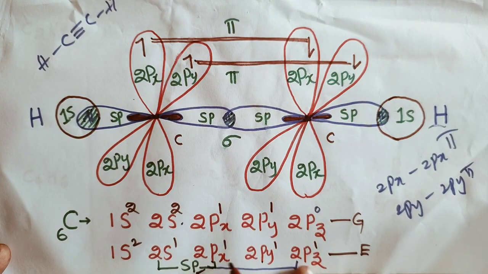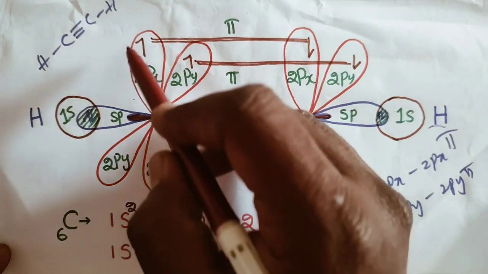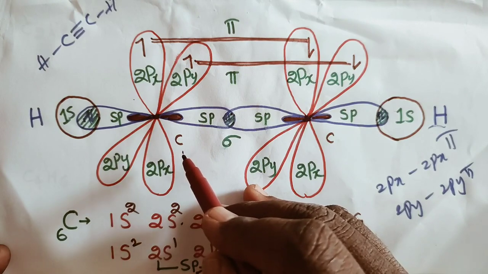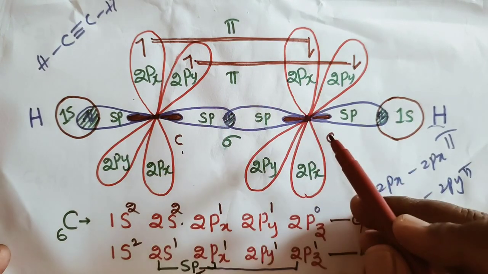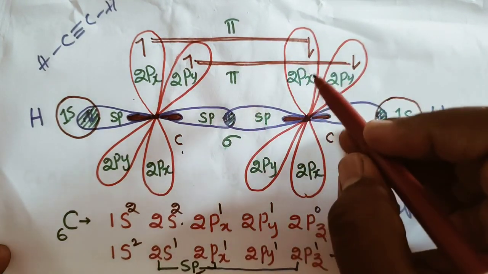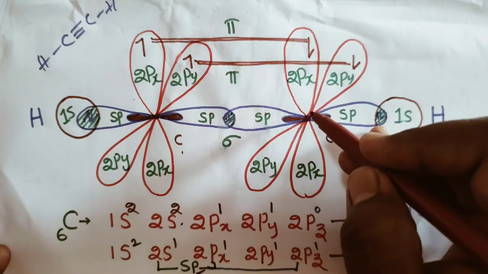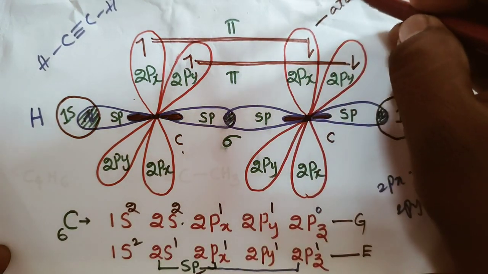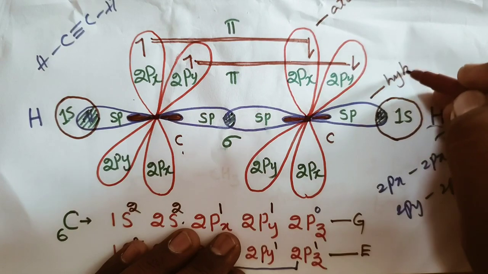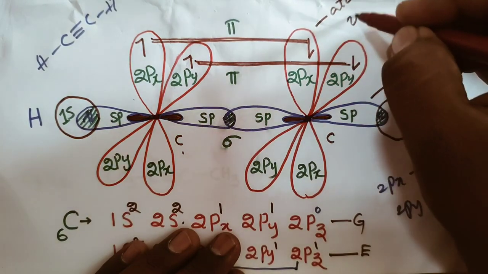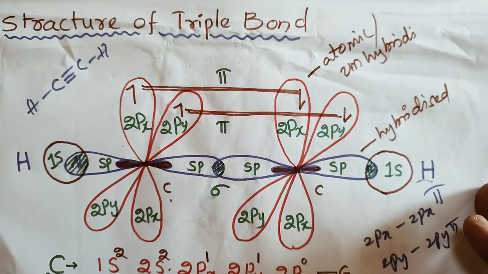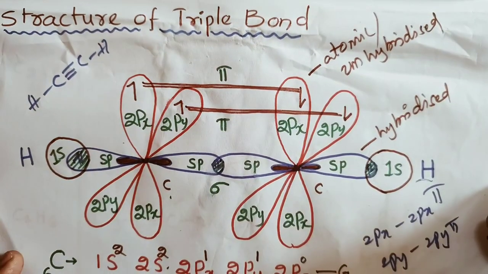The remaining 2py and 2px orbitals are unhybridized, since they are not involved in hybridization. This is an unhybridized 2px orbital and this is an unhybridized 2py orbital of one carbon. The other carbon has the same structure: it also contains sp hybridized orbitals and unhybridized atomic orbitals.